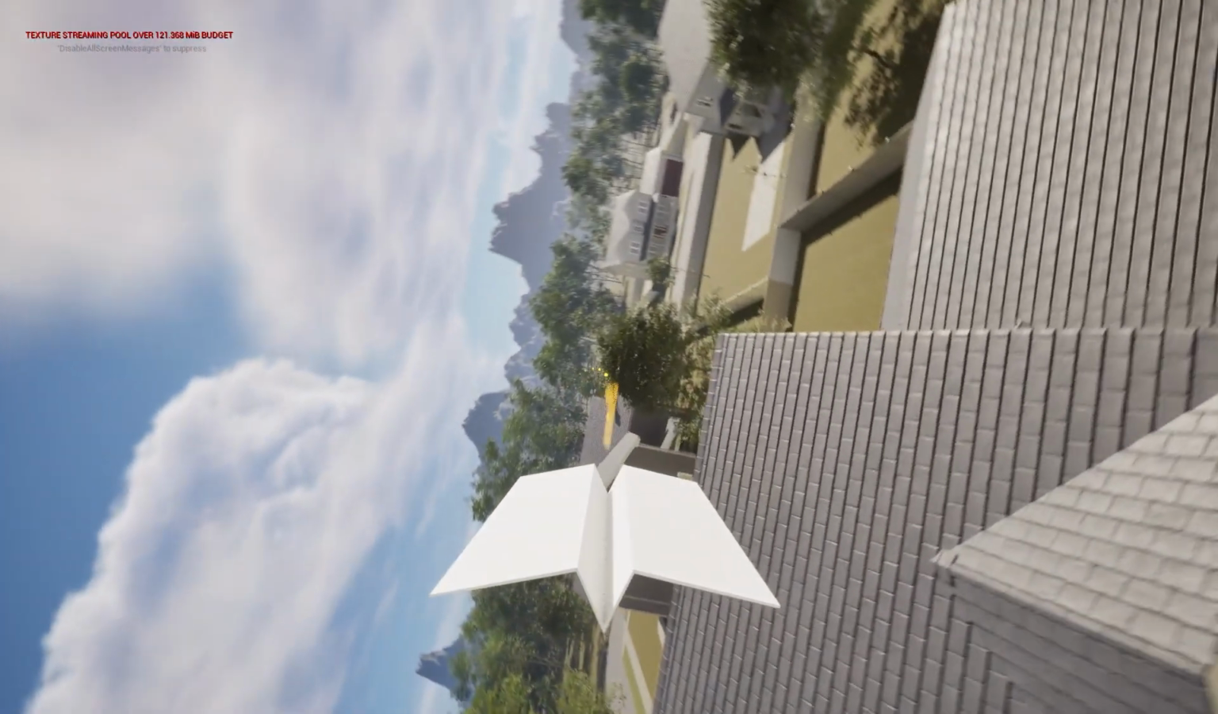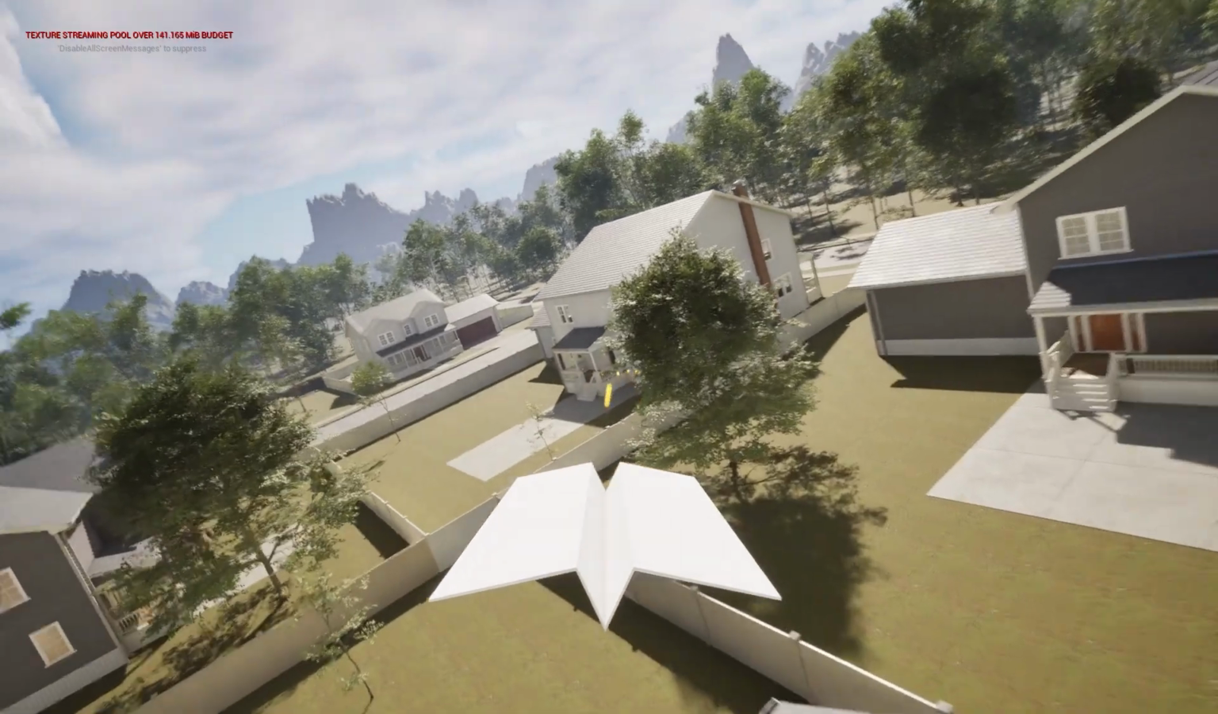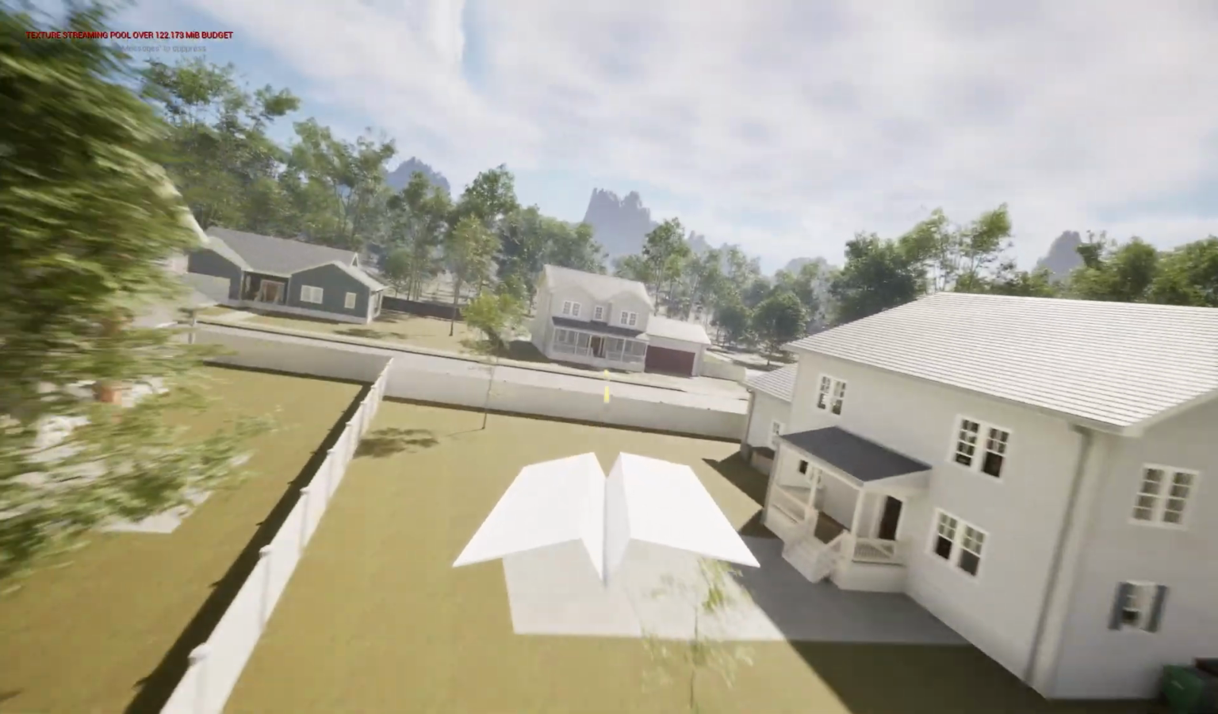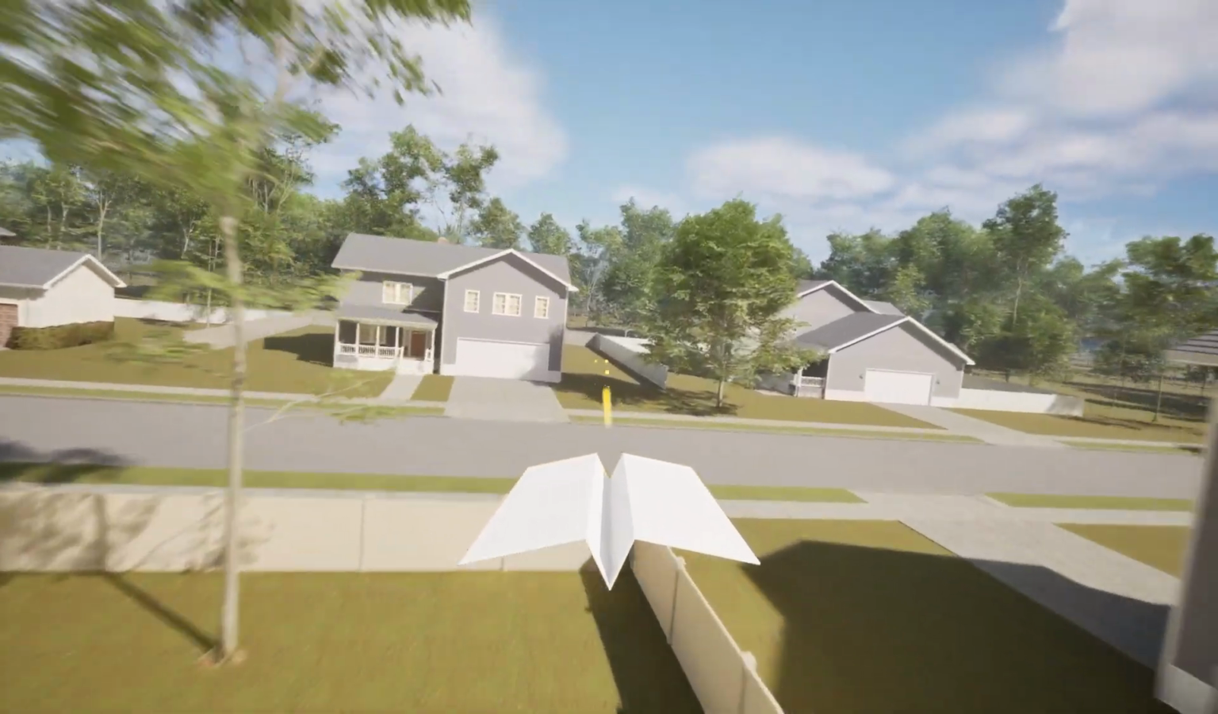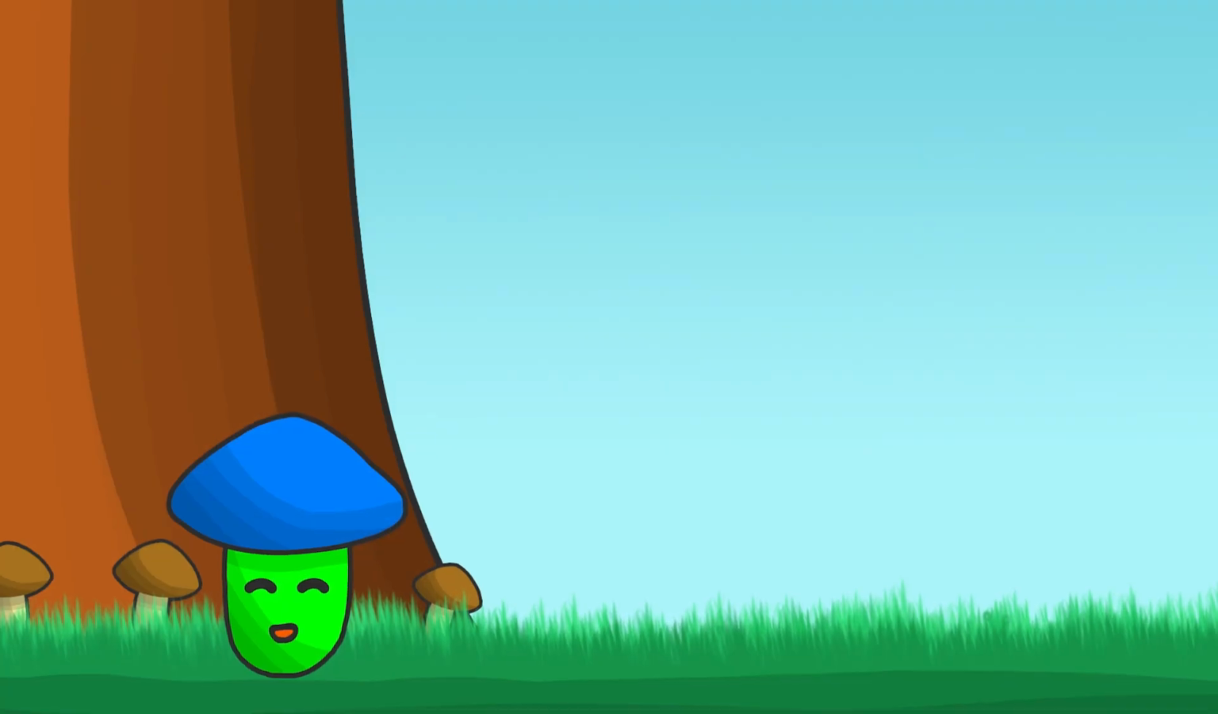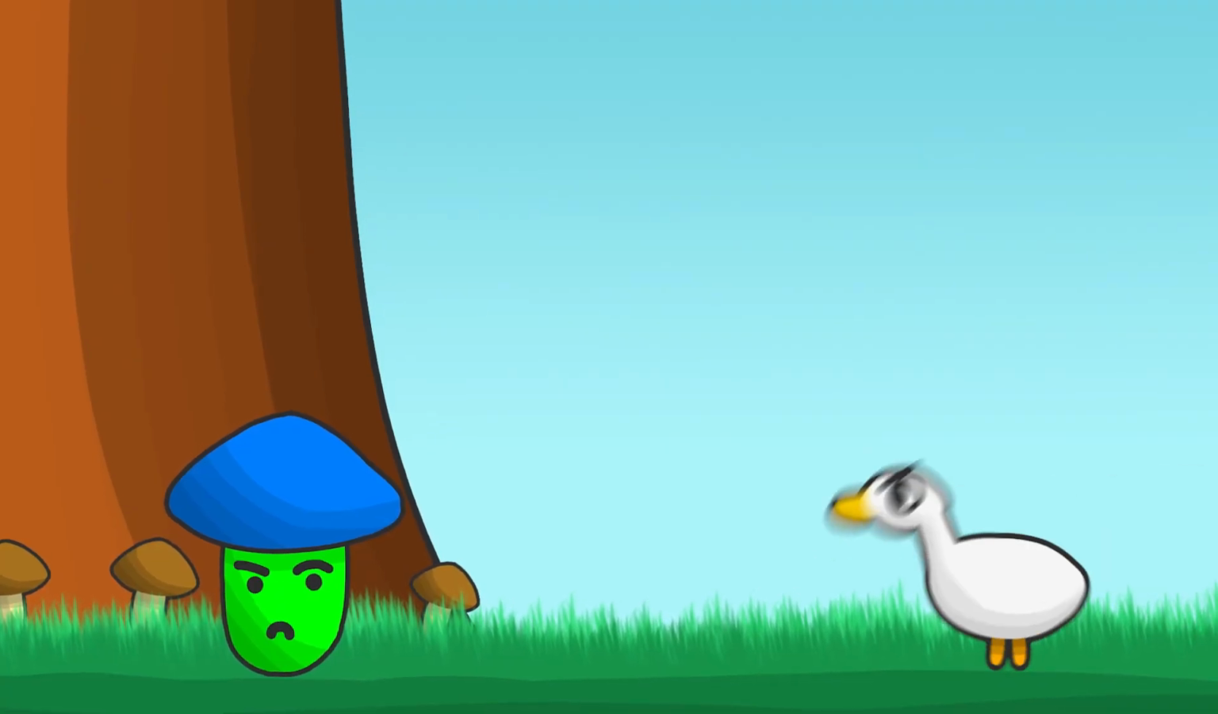I made the paper airplane shoot them in the game, but they are always going in a straight line, which is boring, so I introduced a bit of bullet spread to make it more fun. There is one thing that is still missing though.